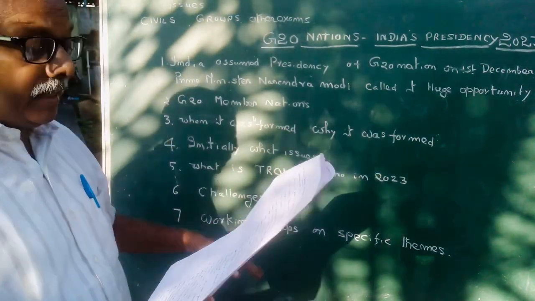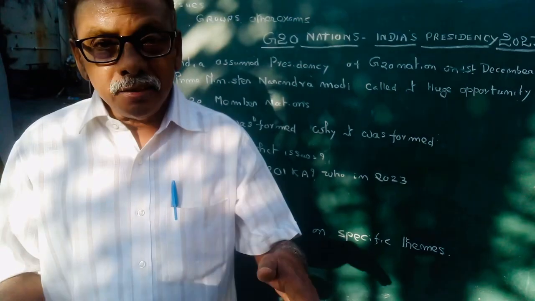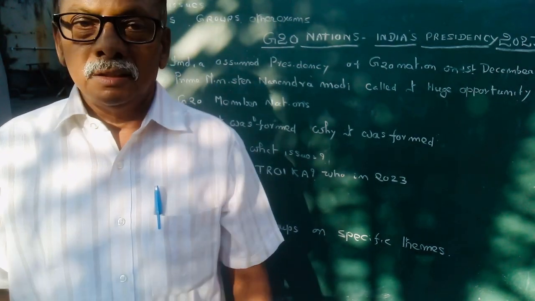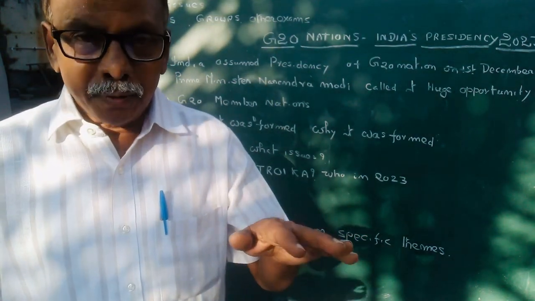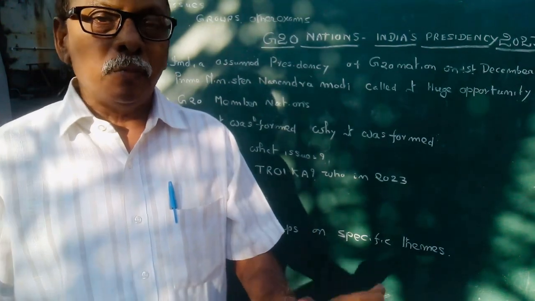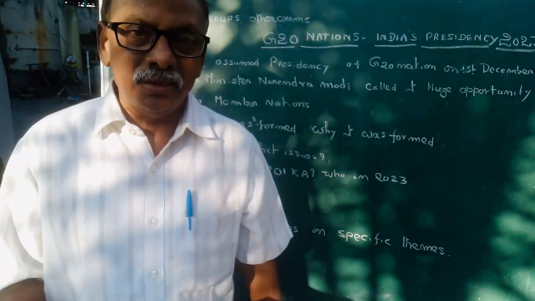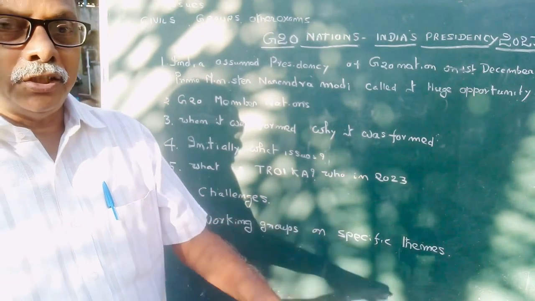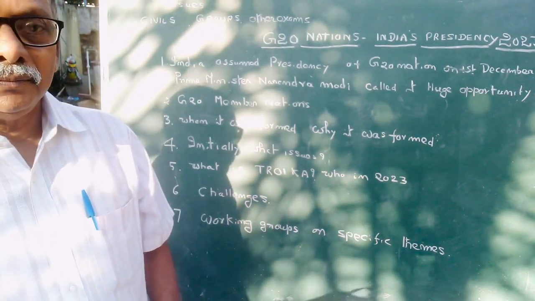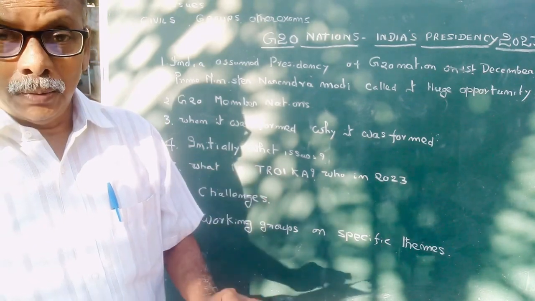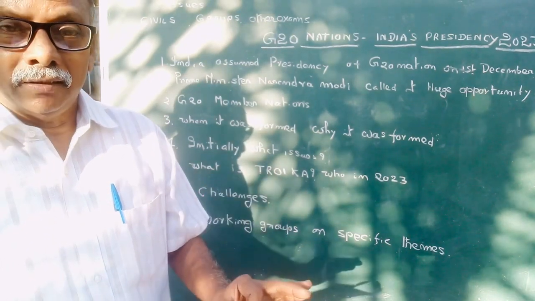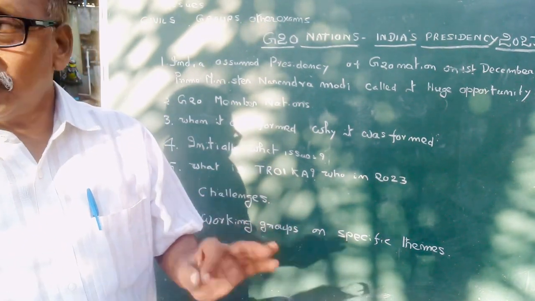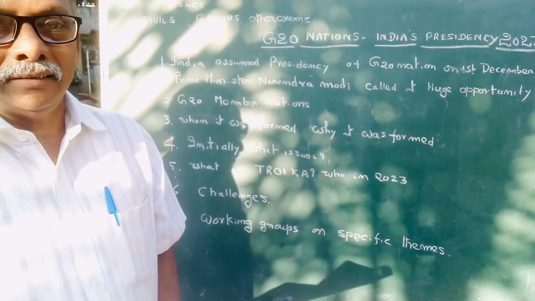What are the challenges? The challenges presently faced by the G20 nations are India's and China's border issue, and also the war that has erupted between Russia and Ukraine.